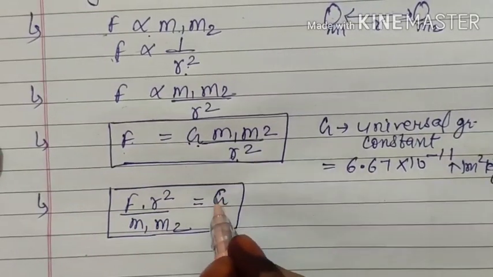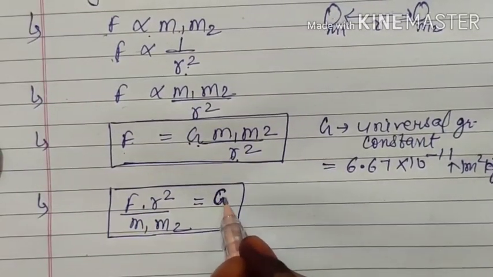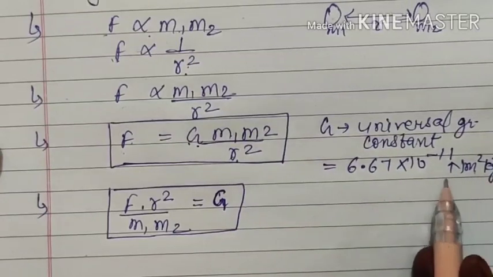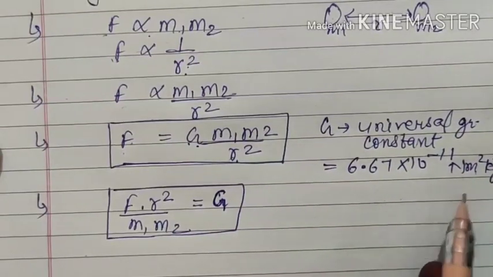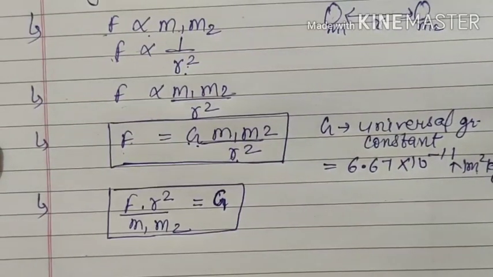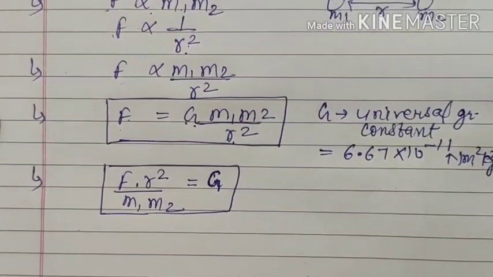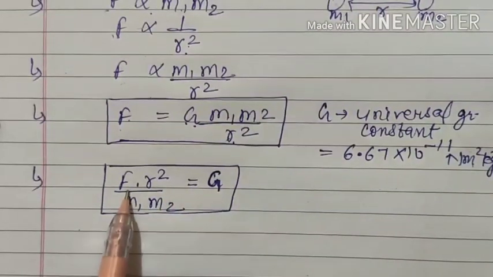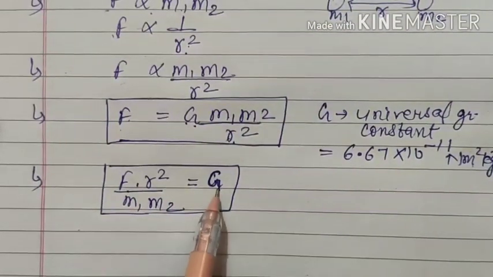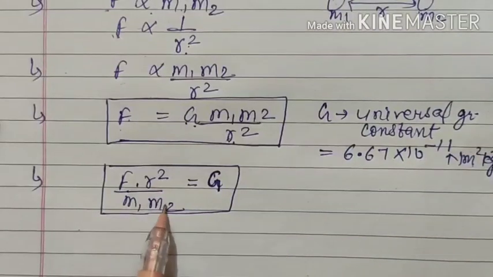This formula is helpful in two ways. First, a formula always gives the unit. This long unit we cannot remember every time, because as you continue with physics, you will have a very large number of quantities, so memorizing them all is not possible. We can derive it from here: G is equal to F r square upon m1 into m2.